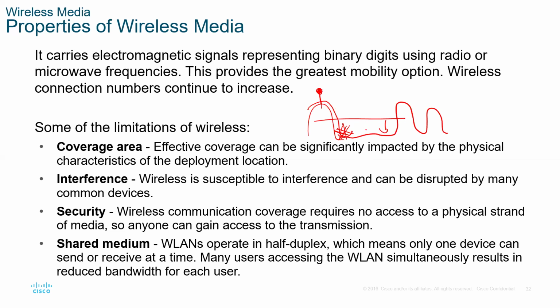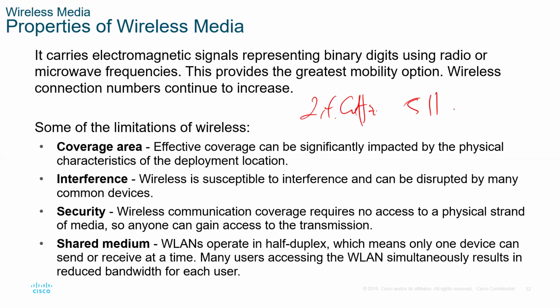Then interference. Wireless is susceptible to interference and can be disrupted by many common devices, because of the frequencies used. For example, wireless LAN, Wi-Fi, mainly uses these frequencies, 2.4 and 5 gigahertz, these bands.